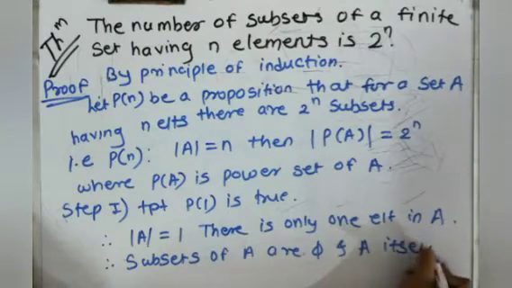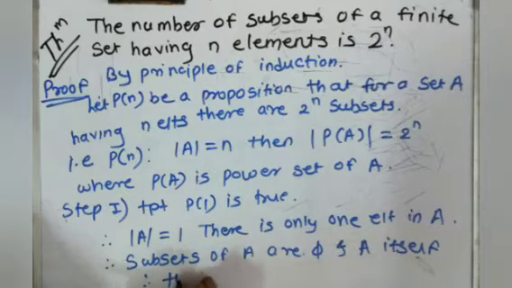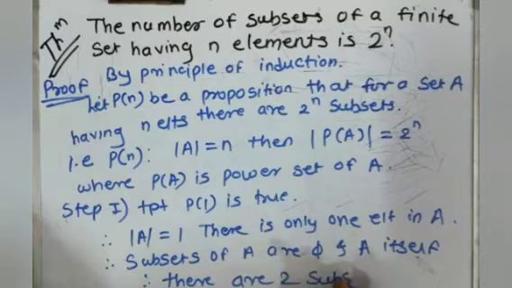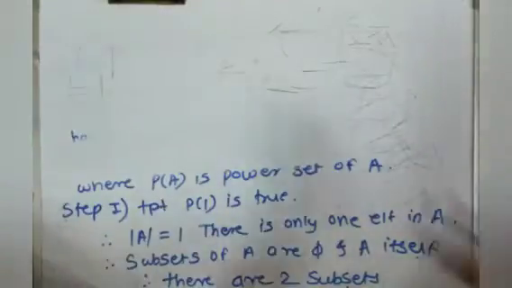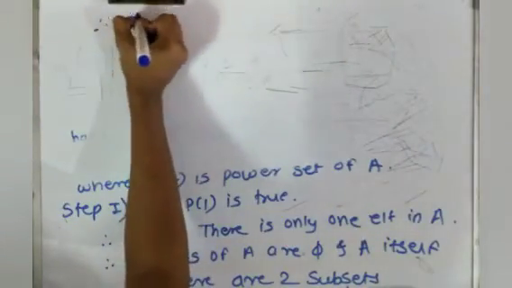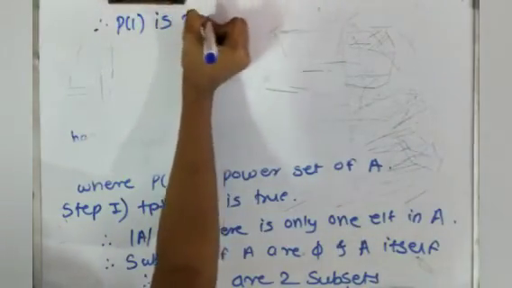So there are 2 subsets. So if the cardinality of A equals 1, then the cardinality of P of A is 2 raised to 1, that is 2. So our P of 1 is true.